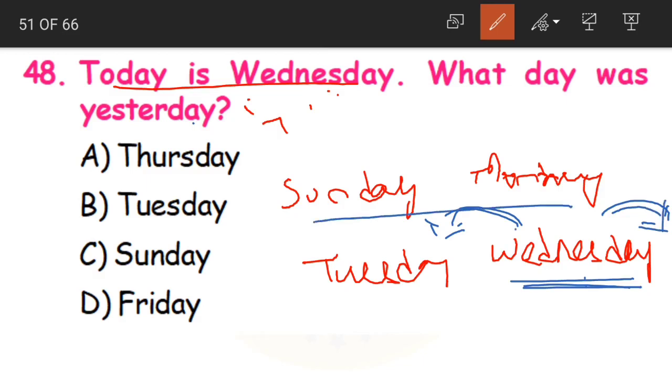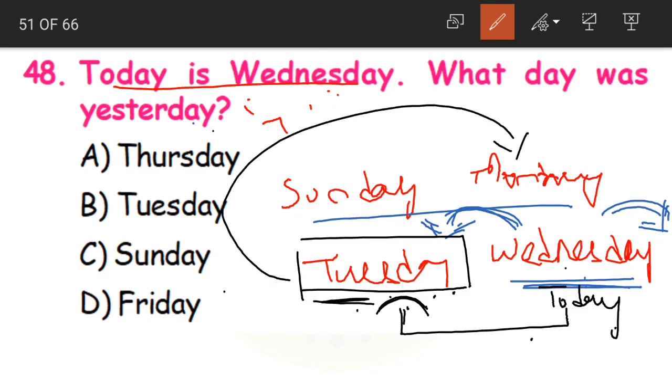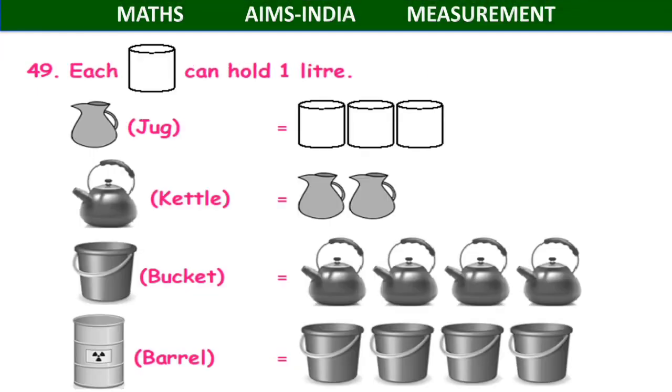So in this line, what do we have before Wednesday? Before Wednesday we have our Tuesday. So Tuesday is the day that was yesterday. When today is Wednesday, then yesterday was Tuesday, the before day. In the same way, if today is Tuesday, then yesterday was, what do we have before Tuesday? Monday. Understood? Yesterday means the before day. So if today is Wednesday, what was yesterday? Yesterday was option B, Tuesday.